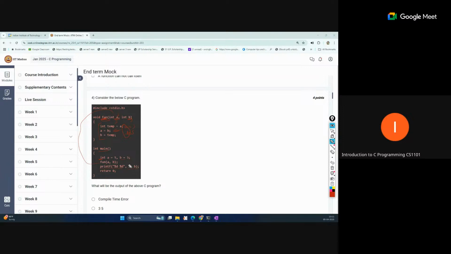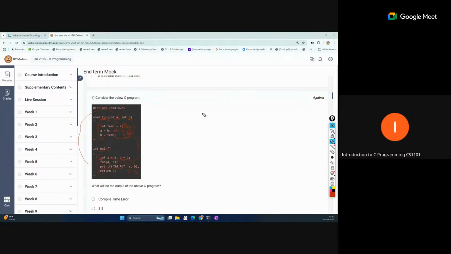So this a and b refer to the local variables of the main function, not the other ones, because those are local for fun, but these are local for main. If any change happens to a and b inside the fun function, it is only local to that function. It will not reflect in the main function. So this 5 and 3 will remain the same. The swapping is not happening in the main function, only locally in fun. So the answer will be 5 and 3.